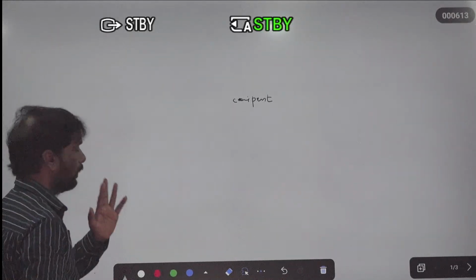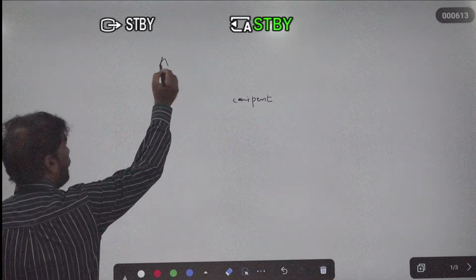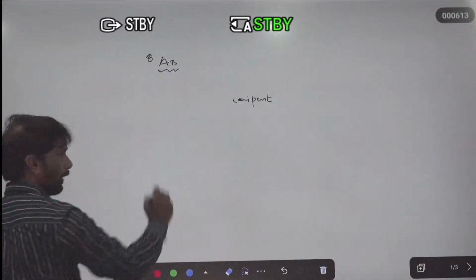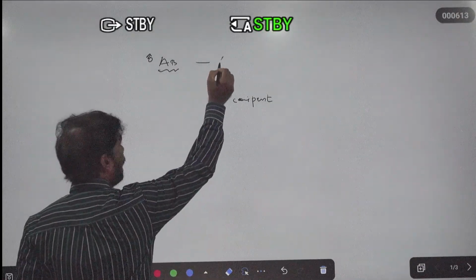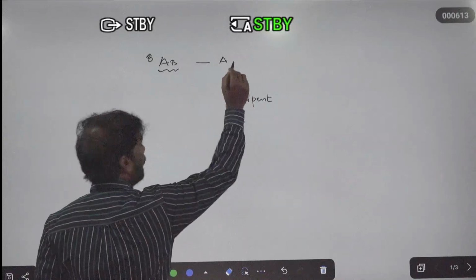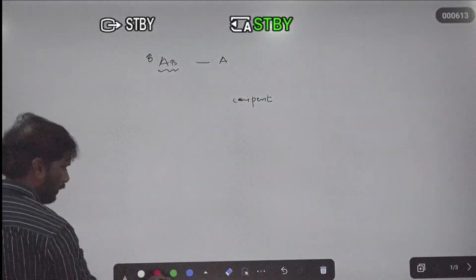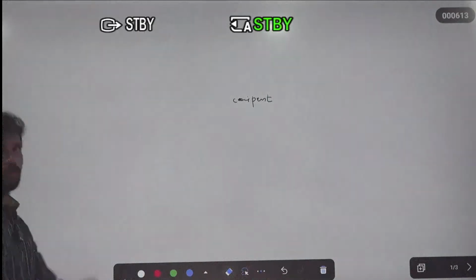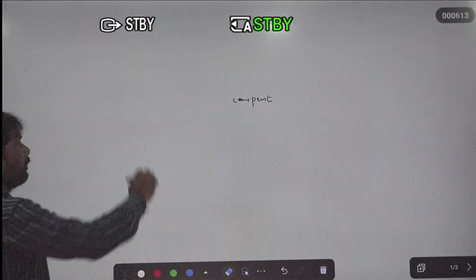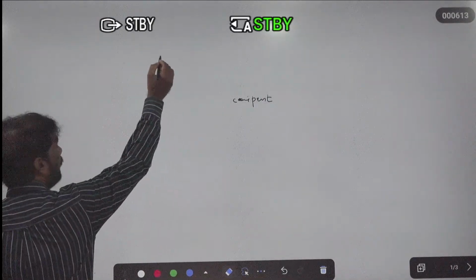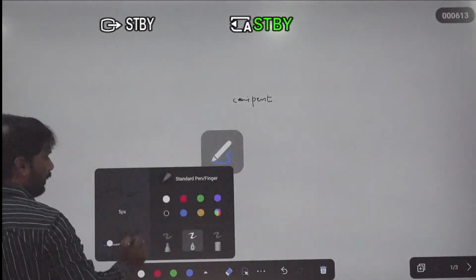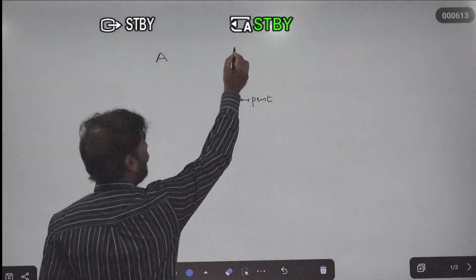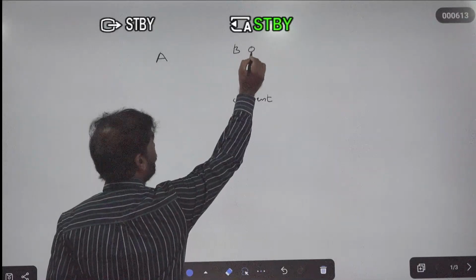There are two parents. The male has the A blood group, and the female has the B blood group.